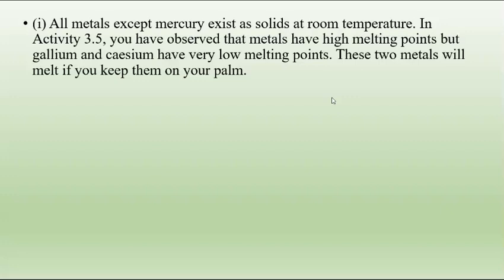But there are two metals, gallium and caesium, which have low melting points, such that if you take them on your palm, they will melt easily.